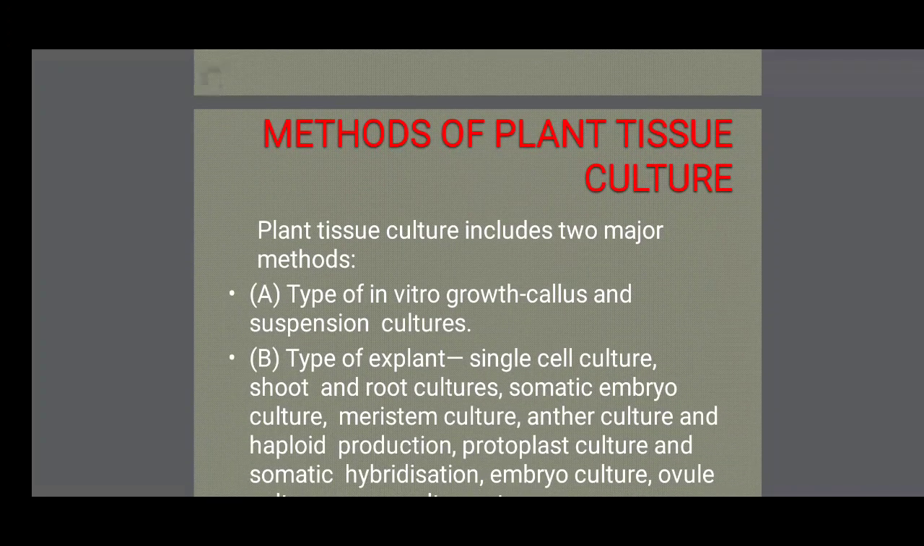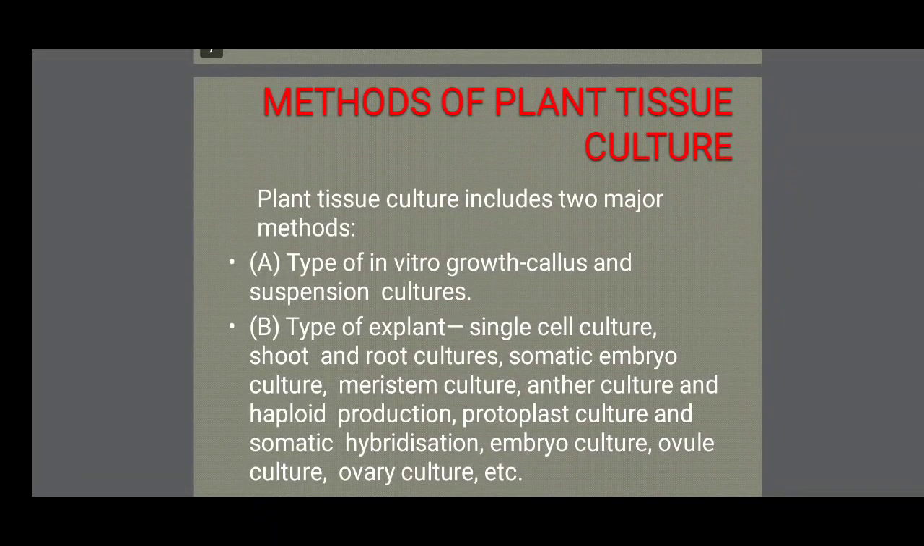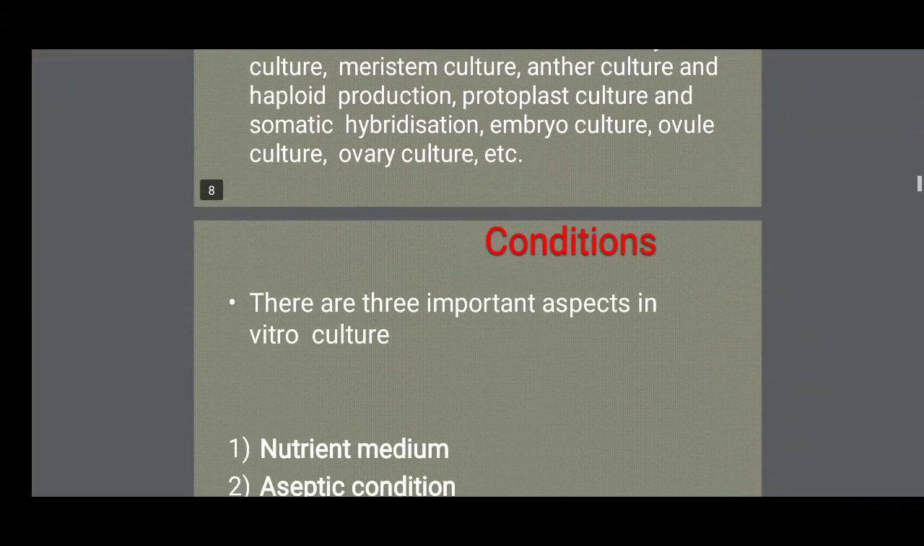So, methods of plant tissue culture. Plant tissue culture includes two major methods. One is the type of in vitro growth: callus and suspension cultures. Second is the type of explant: single cell culture, shoot and root culture, somatic embryo culture, meristem culture, anther culture and haploid production, protoplast culture and somatic hybridization, embryo culture, ovule culture, ovary culture, etc.